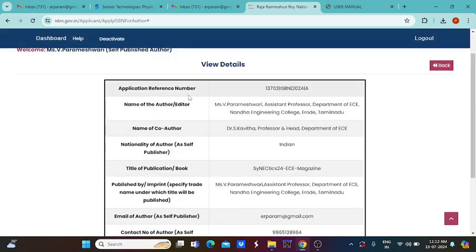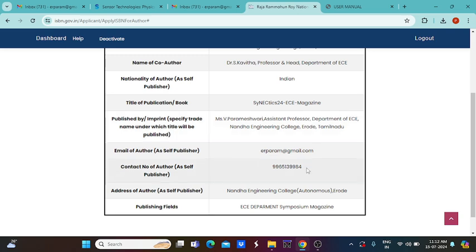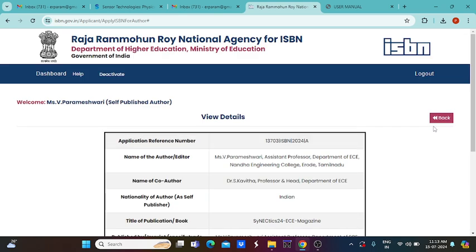So we can view. In application reference number, it is given by the ISBN only, and the name of the author, co-author, everything is available. But in published by, the designation, college name or some other thing should not appear. It should not be entered in this particular field because we only mention self-published by. So we have to give only our name. Because of this reason, the first time it was rejected.